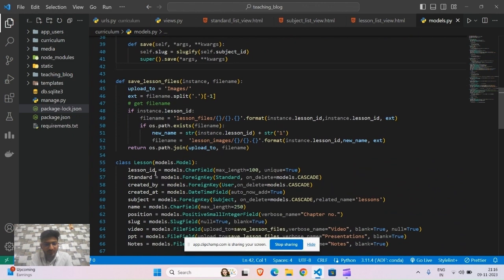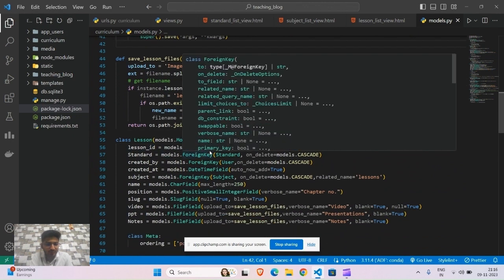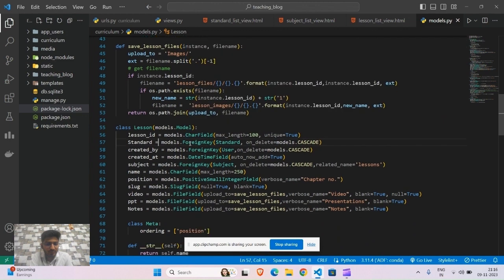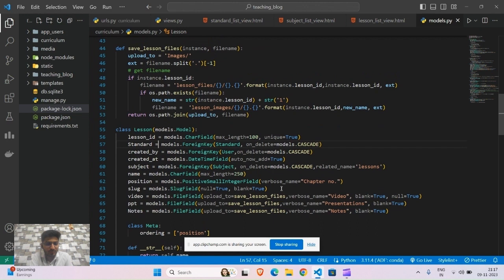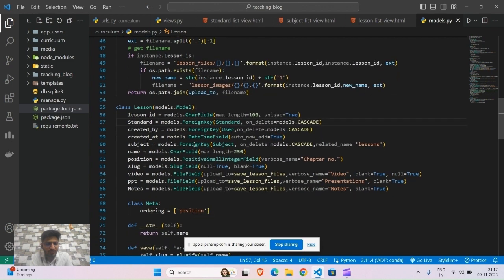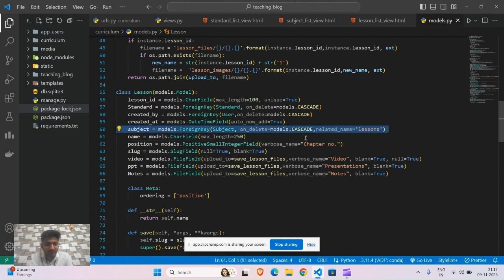Now I will explain the lesson model. In the lesson model we have lesson ID using CharField and standard. Standard has a foreign key to standard because one standard has many lessons. Then we have created_by, which has a foreign key on the user model, and we have also provided created_at using DateTimeField. Then subject, and we have provided a foreign key on subject because one subject can have many lessons, and we have given the related name lessons.